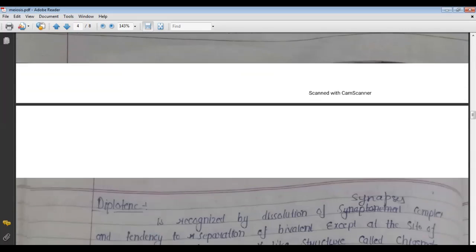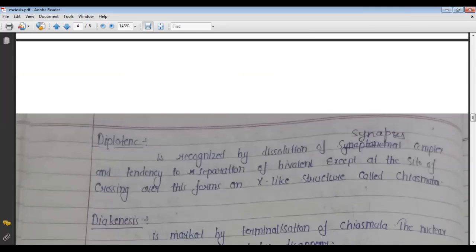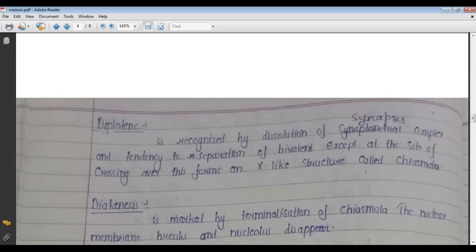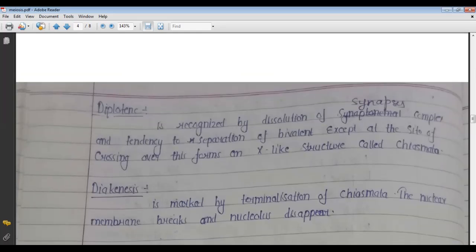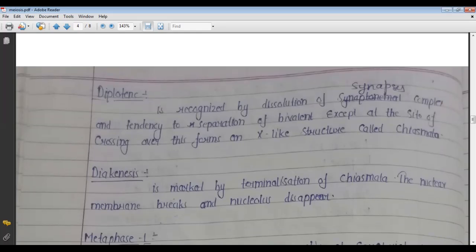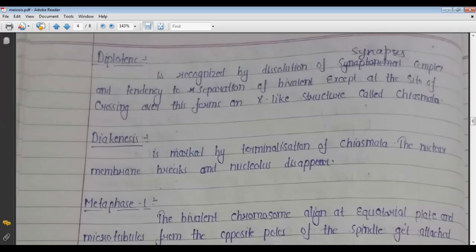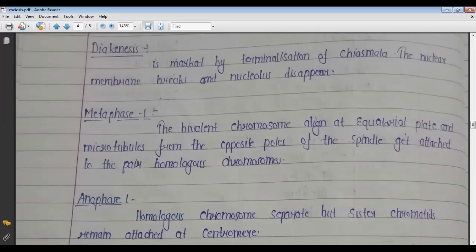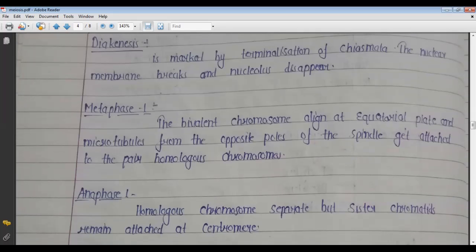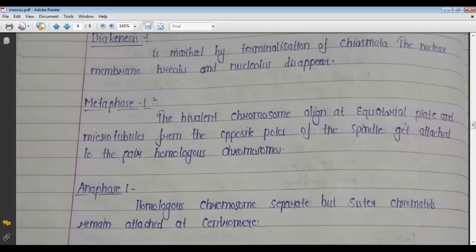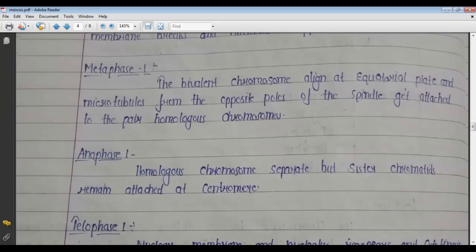Now come to the diplotene stage. It is recognized by the dissolution of the synaptonemal complex and the tendency of separation of the bivalent. Then next is diakinesis. In diakinesis, there is terminalization of the chiasmata, the nuclear membrane breaks, and the nucleolus disappears. These five stages are from prophase 1: leptotene, zygotene, pachytene, diplotene, and diakinesis.